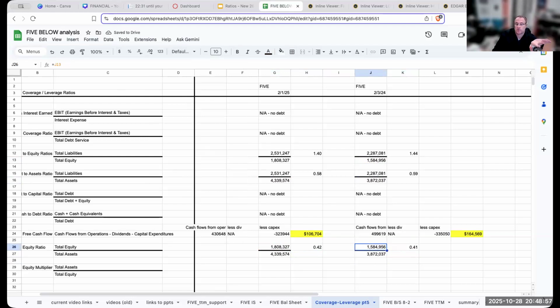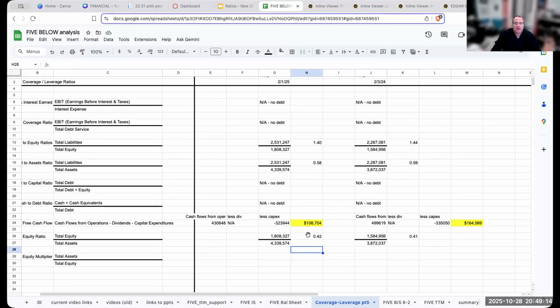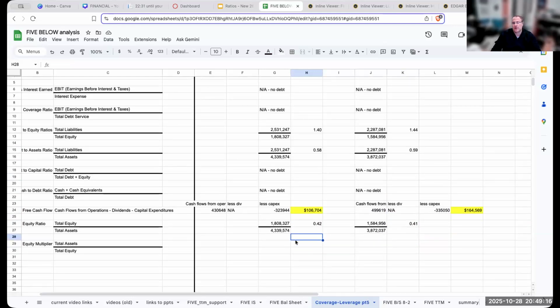Now, what's interesting as well, because assets equal liabilities plus owner's equity, these numbers should add up to 1 unless you're Lowe's, because their assets are less. So I shouldn't be making fun of Lowe's. Okay, but that is the equity ratio.